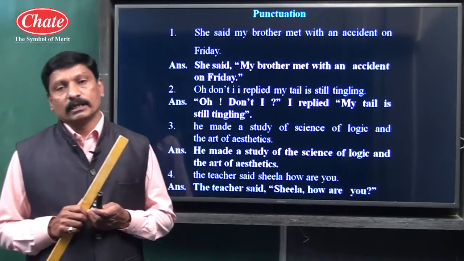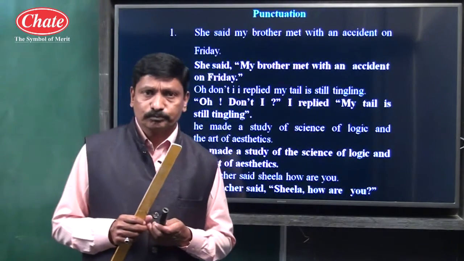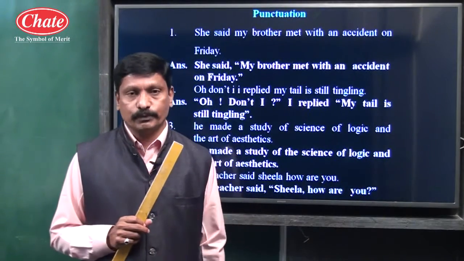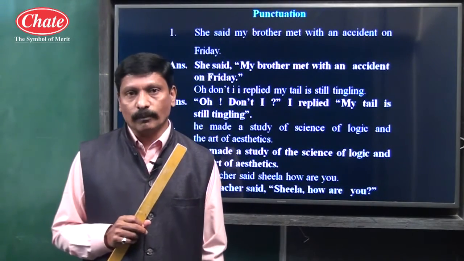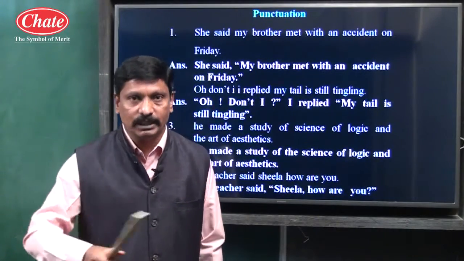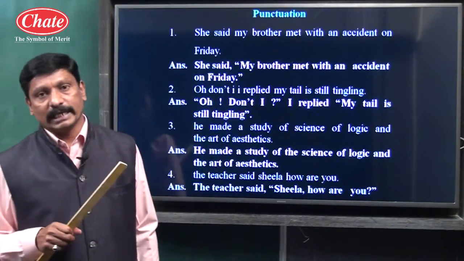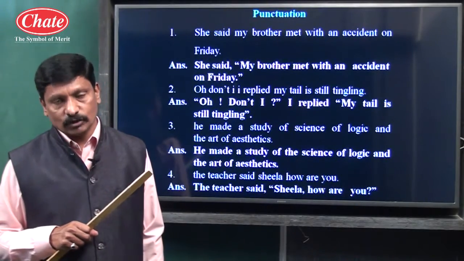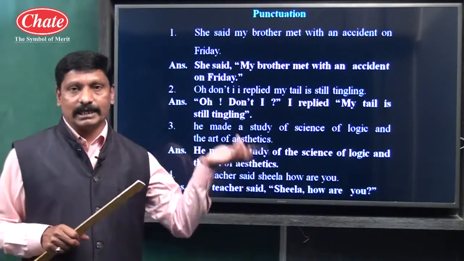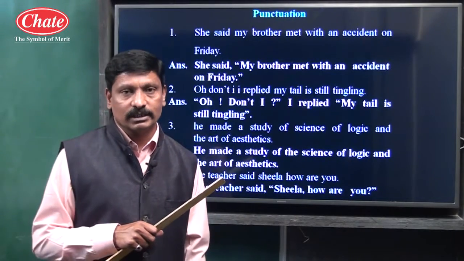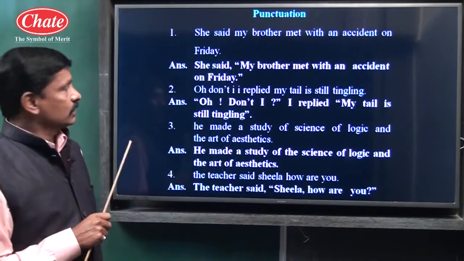Then, children, double inverted commas. When we write the actual words of a speaker, we use double inverted commas. Exclamatory mark should be given at the end of an exclamatory sentence, or if there is exclamation, and interrogative mark should be given if there is an interrogative sentence, and there are others too. We shall see some examples, and through examples we shall see it.